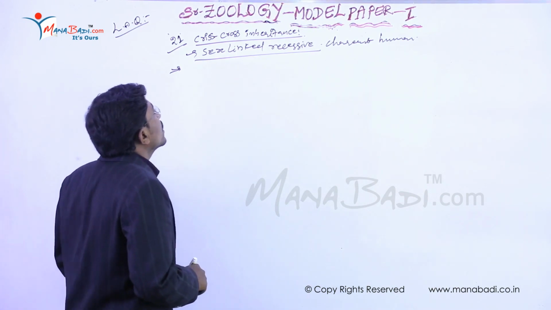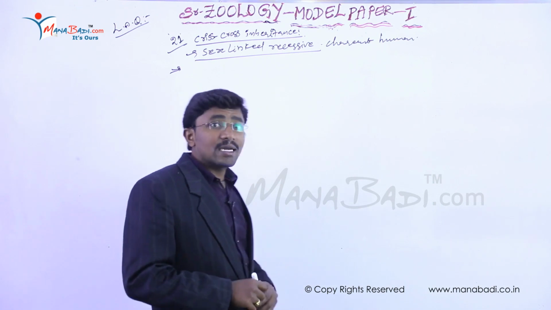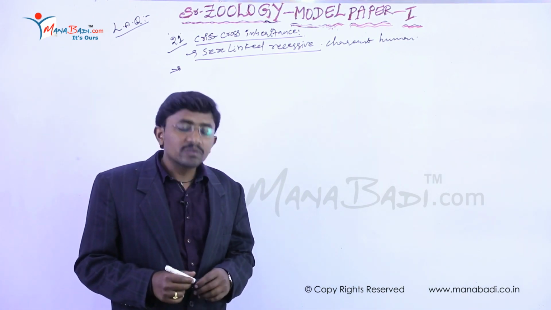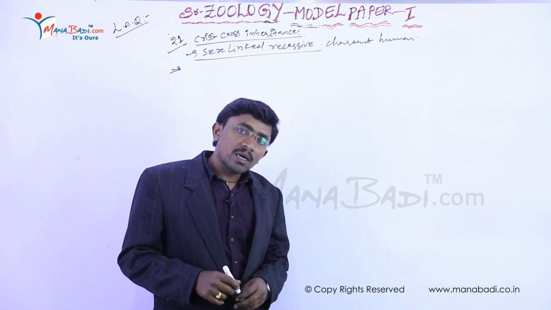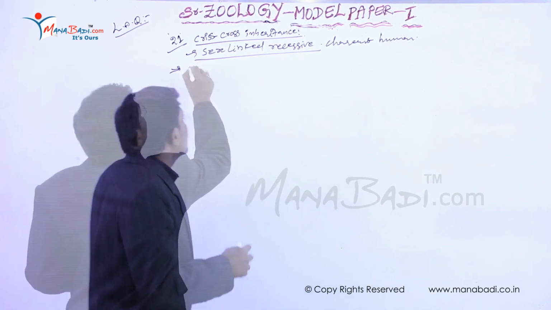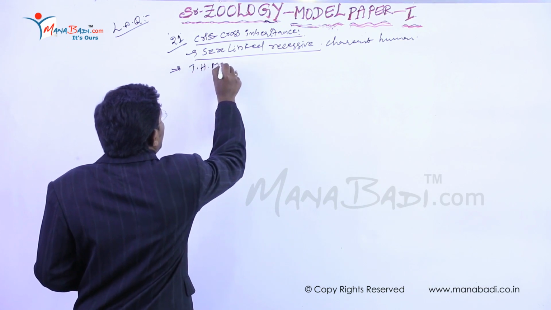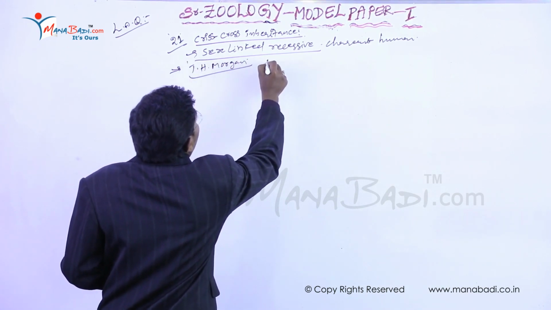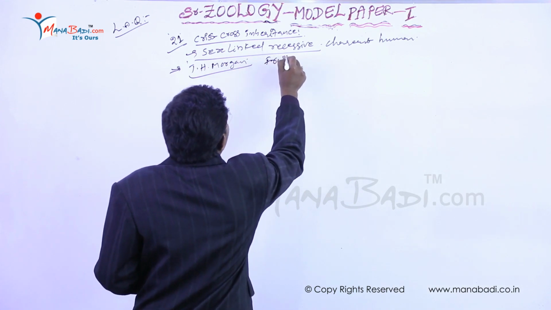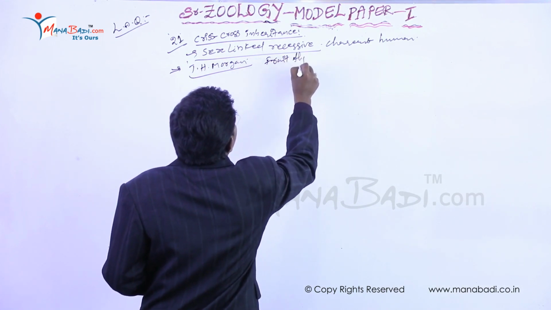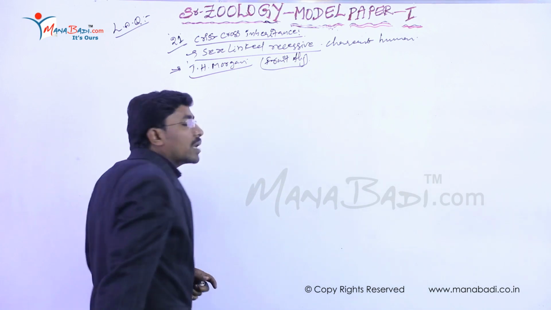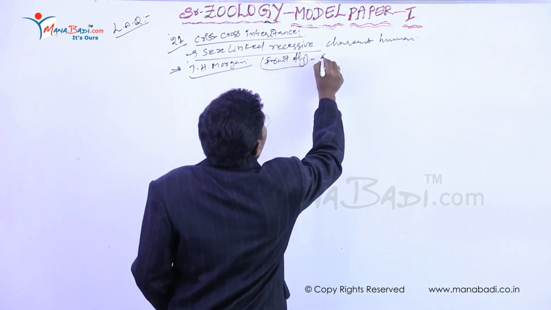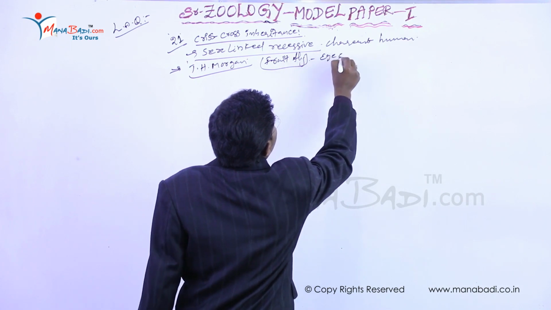Firstly, sex-linked recessive inheritance was explained by Thomas Hunt Morgan. He is the father of modern genetics. This is T.H. Morgan. T.H. Morgan observed this in Drosophila melanogaster. Its common name is fruit fly. So he observed the eye color of this fruit fly.